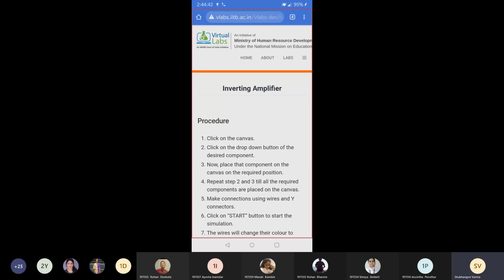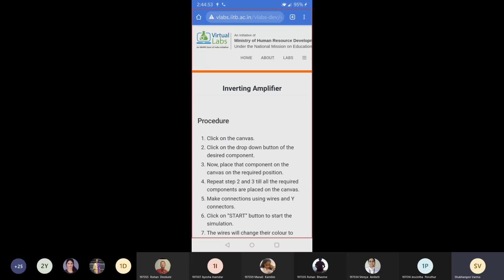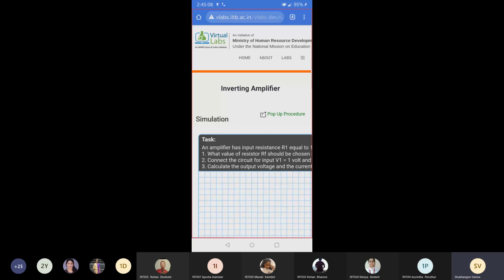Students, once you open the link from your mobile, you get this window. Here you can see home, about, labs, and the three lines. Go to the three lines. There you can see aim, theory, pretest, procedure, simulation. Now we'll go to the simulation because we have seen the theory.